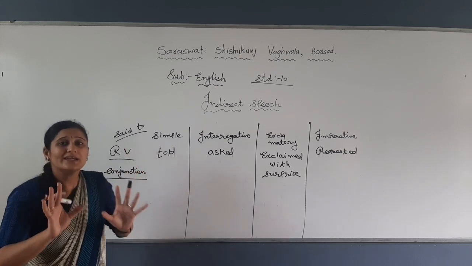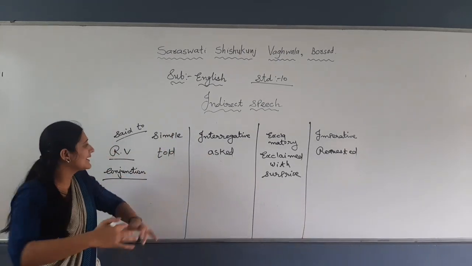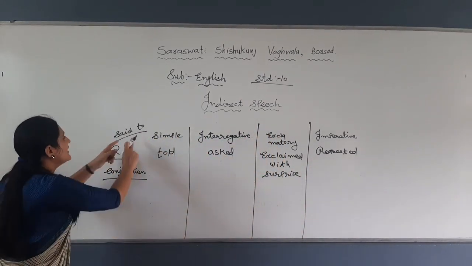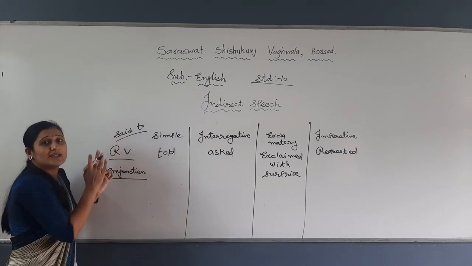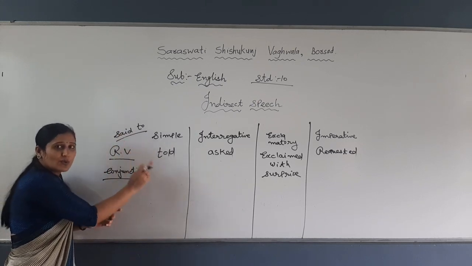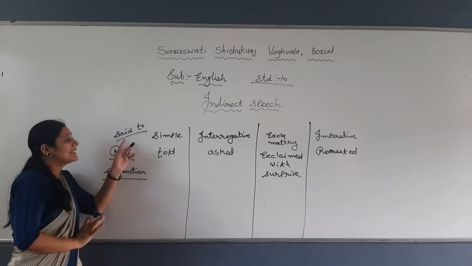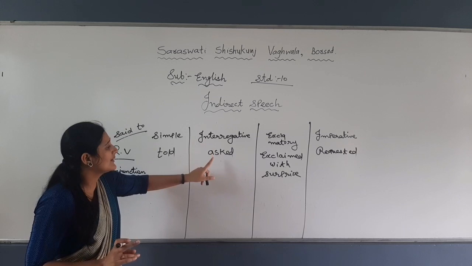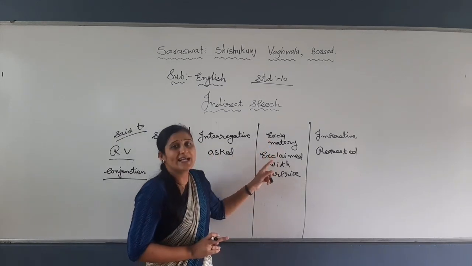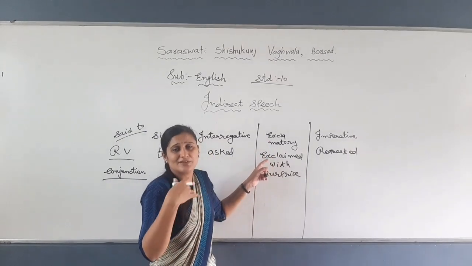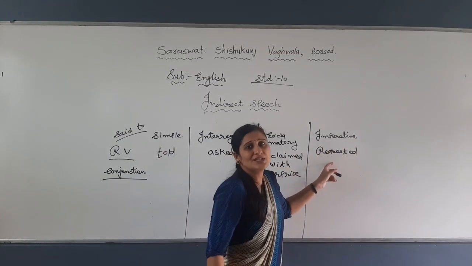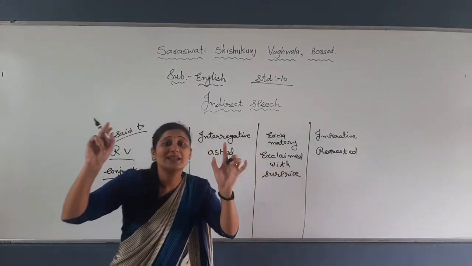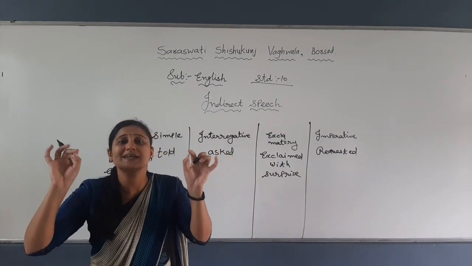If it is past, in direct speech, when you turn it into indirect speech, this way you will change. Let me repeat, then I will go for the conjunction. If in the indirect speech the reporting verb is say to, then told. If told, then told, right? Or in the direct speech, if say to or told is given, then for interrogative we will turn it into asked. In exclamatory we will write exclaimed with surprise, exclaimed with disgust, exclaimed with happiness. And in imperative we will write requested, commanded, ordered, suggested, advised. Okay? On the basis of reported speech, that is important.